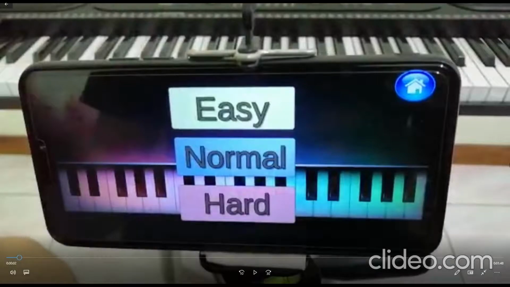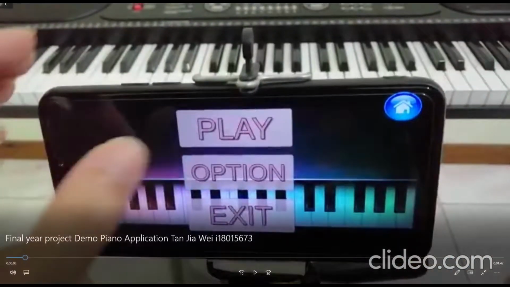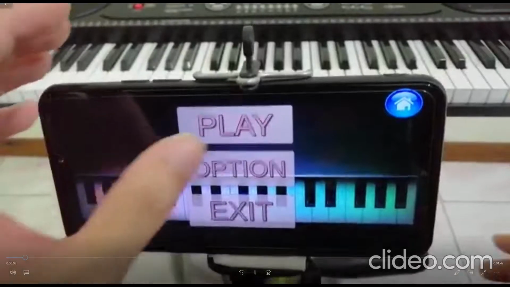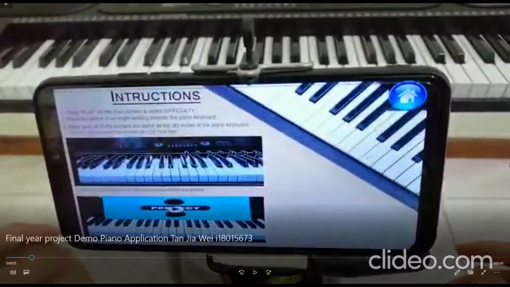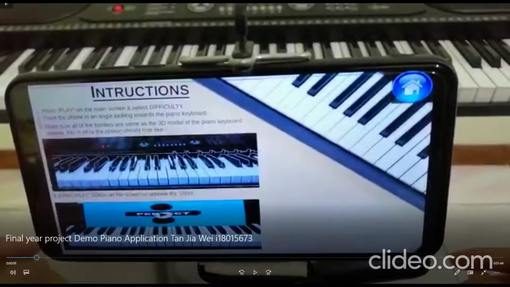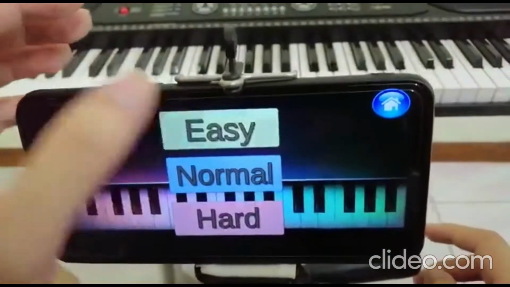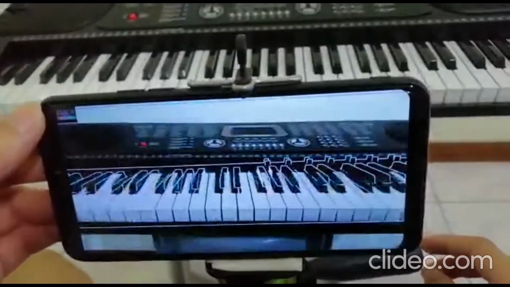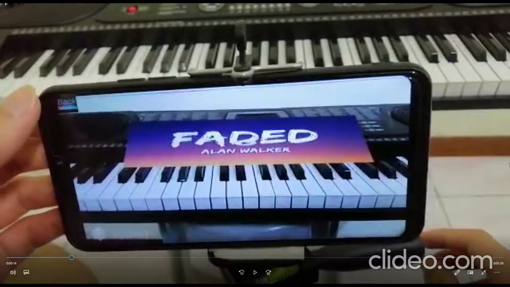which consist of easy, normal and hard, each with one song of that difficulty. When the user presses the home button, it will redirect back to the home page. When the user clicks on the option, it will show the instructions of how to use the application, which is how to detect the AR, how to make the AR work, and how to make the AR function work. For the easy mode, there will be the song Faded by Alan Walker,